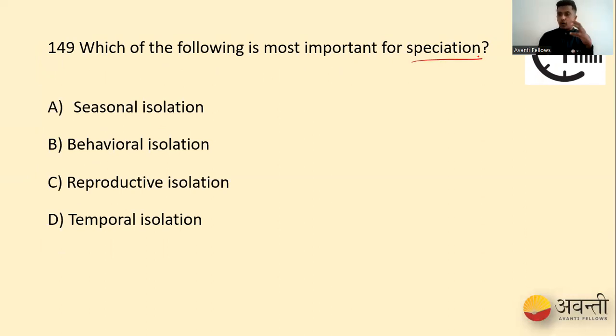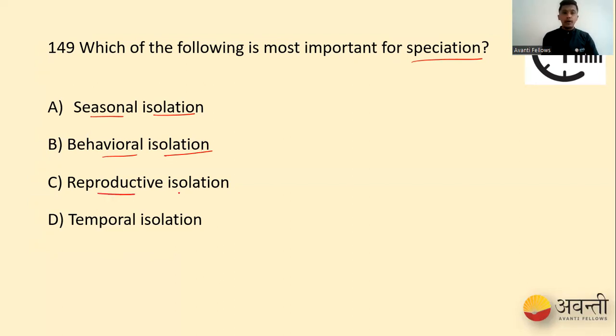That means for organisms to produce new variants of species, what is essential? Seasonal isolation can lead to adaptation, not speciation. Behavioral isolation can again lead to adaptations and small evolutionary changes. It's not completely resulting in speciation.